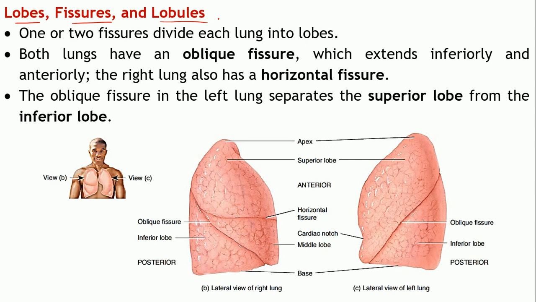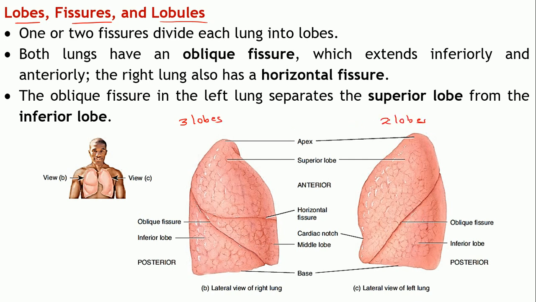The primary bronchi divide into the secondary bronchi depending upon the number of lobes in the lungs. We have seen that the right lung has 3 lobes and the left lung has 2 lobes.